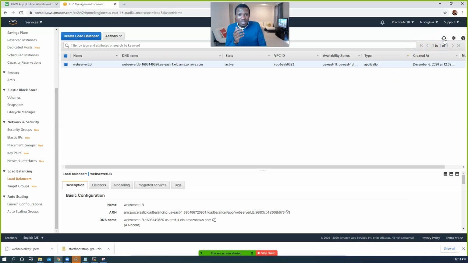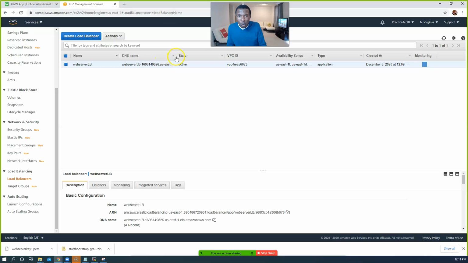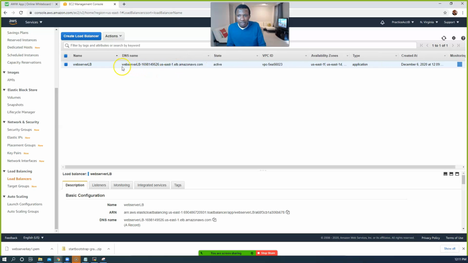It's active. So now, guys, look at this. Now copy that. If yours is shortened like this and is not showing all of the link, you can always make sure the arrow is like that, and then move it out to see the entire address for the load balancer. Now you can copy all of this, and this is what you want to start giving your customers, your end users, because now you have 2 servers that are behind this load balancer. In the future, can you add more servers behind the load balancer? Of course you can.